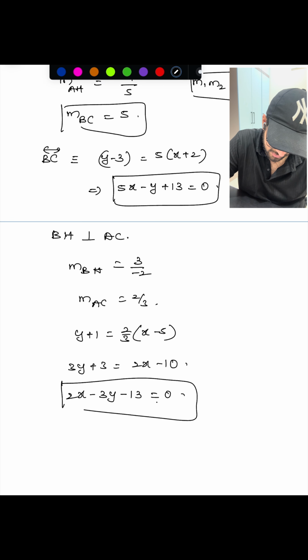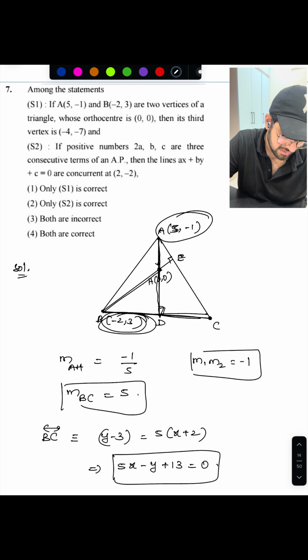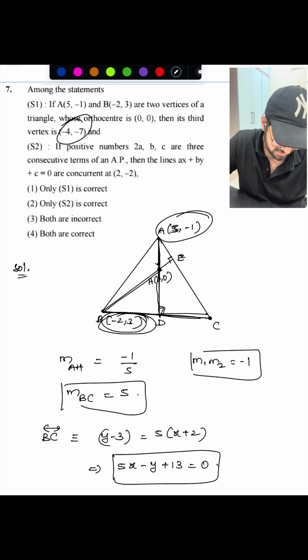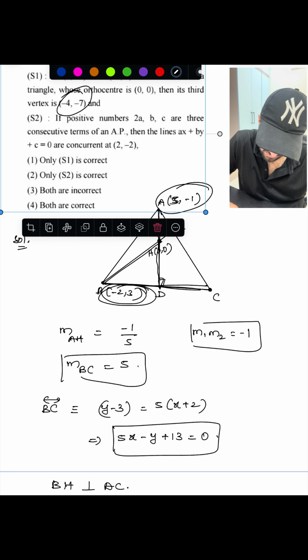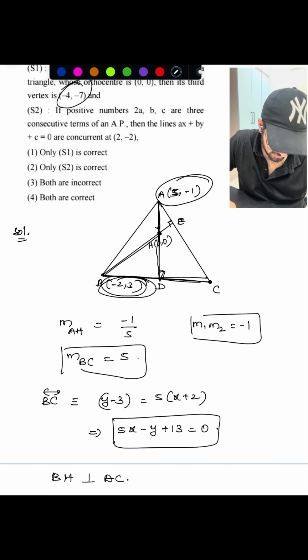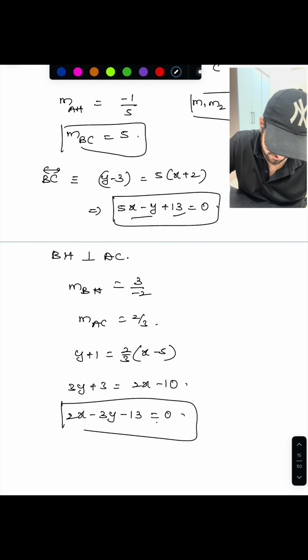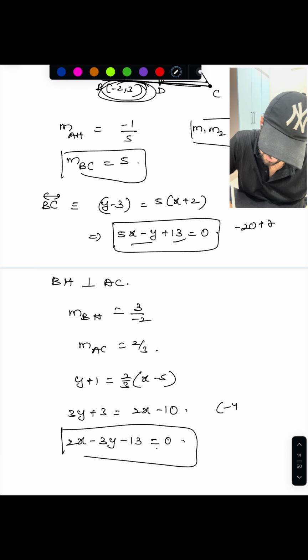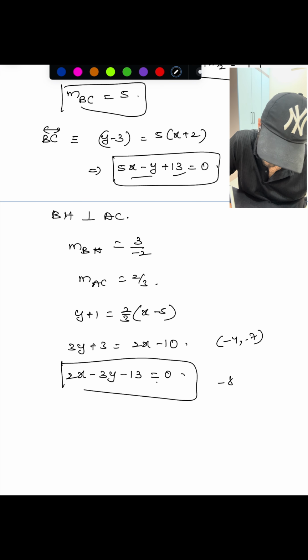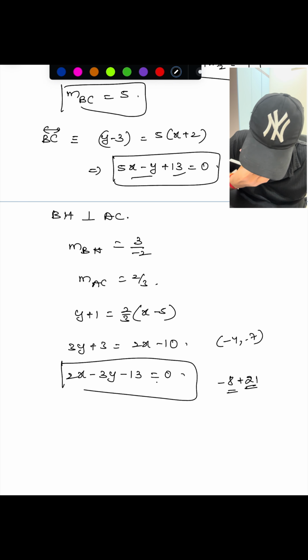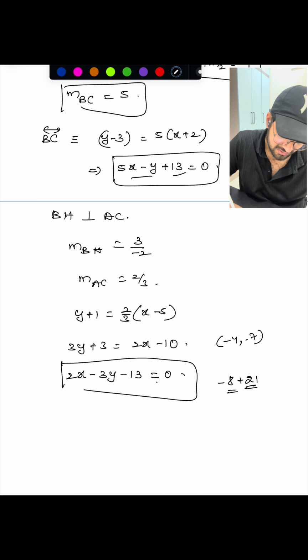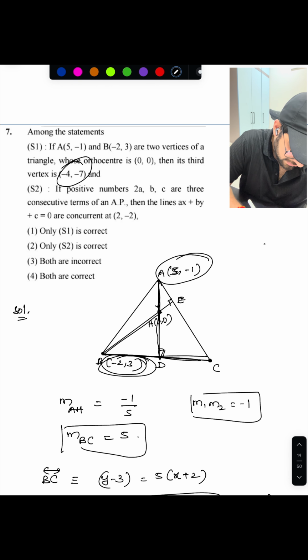Now we can substitute the point and verify in the equations, or else you can solve the two equations. Suppose I substitute minus 4 comma minus 7: minus 20 plus 7 minus 13 plus 13, yes, that is 0. Again with minus 4 comma minus 7: minus 8 plus 21 is 13, 13 minus 13, yes, it satisfies. So of course it is the third vertex. Statement 1 is correct.